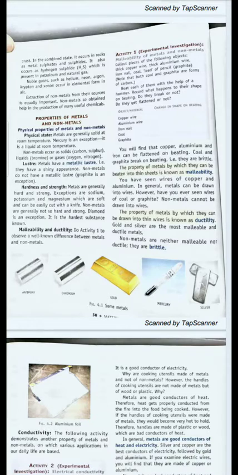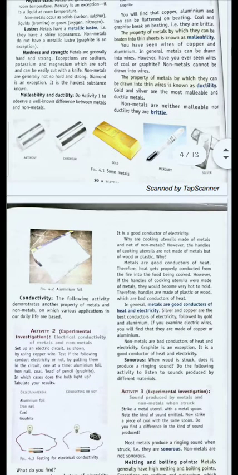It is an exception. Next property is malleability and ductility. What do you mean by malleability? Malleability is that property by which a metal can be beaten into sheets. This is known as malleability. And the property by which metals can be beaten into wires is called ductility. So metals show the property of malleability and ductility, while there is no such case with non-metals. Non-metals are neither malleable nor ductile, but they are brittle. Brittle means they are easily broken down.